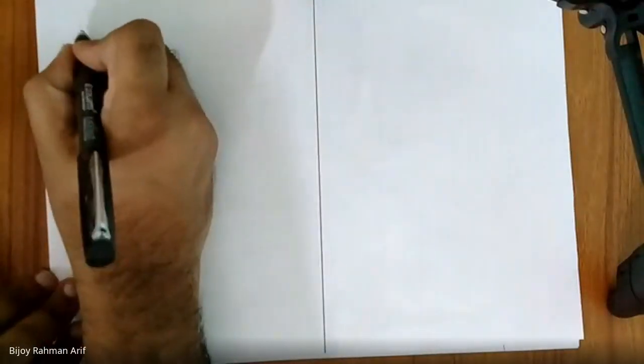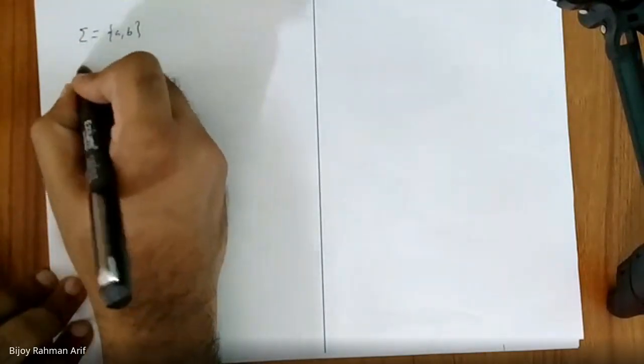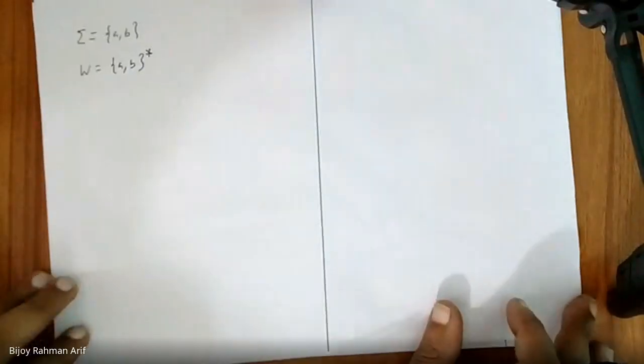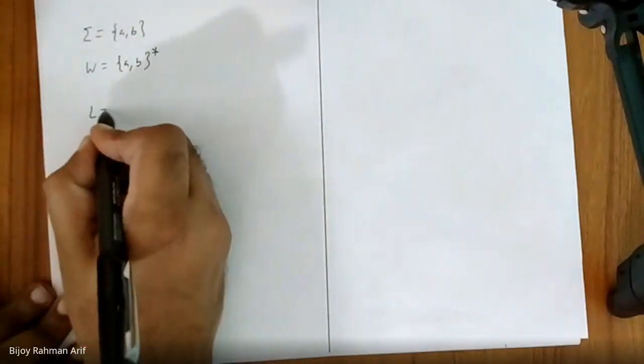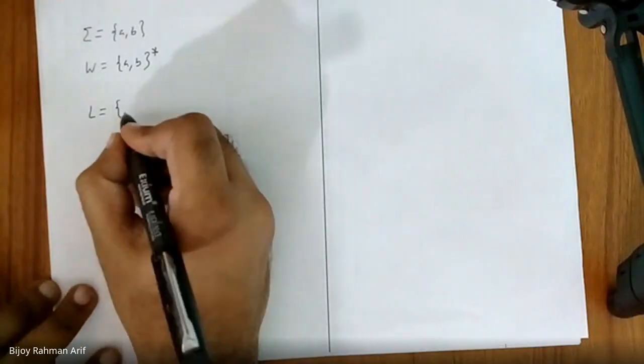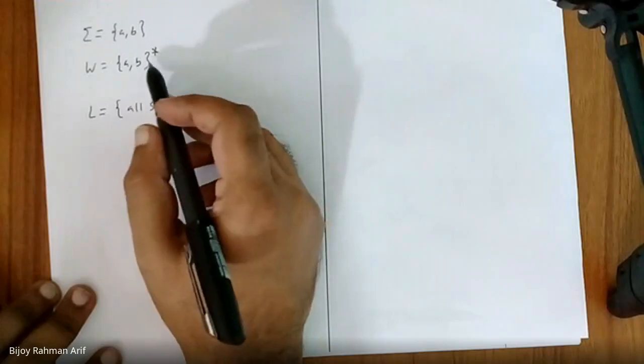Let's take this alphabet. Let's take this language. Sir, is this the Kleene star? Yes, it is Kleene star.